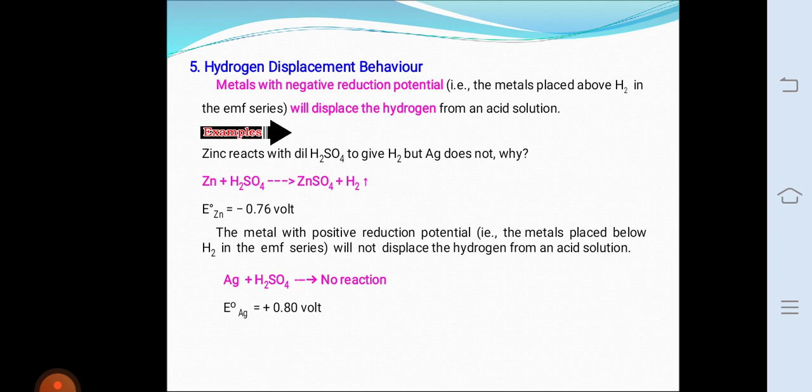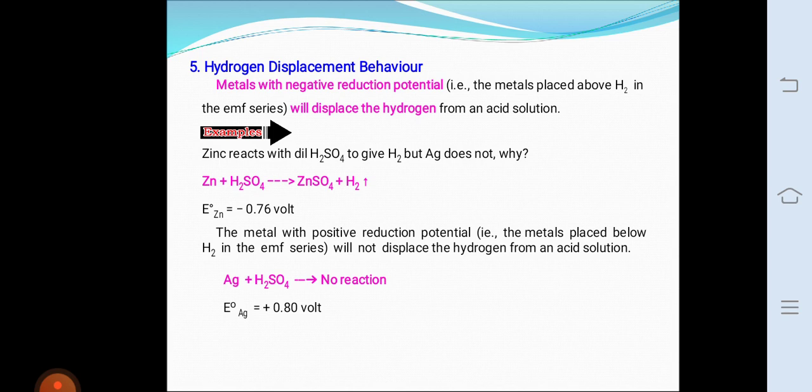Then the sixth application is the spontaneity of redox reactions. Spontaneity of a redox reaction can be predicted from the EMF value of the complete cell. If the E naught value of the cell is positive, the reaction is spontaneous. If the E naught value of the cell is negative, the reaction is non-spontaneous. In general, an element having lower reduction potential can displace another metal having higher reduction potential from its salt solution spontaneously.